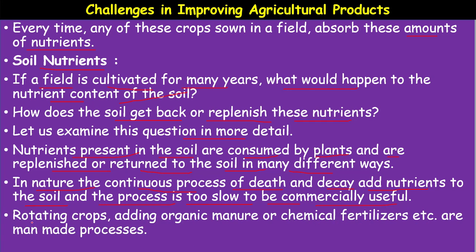Other methods are rotation of crops, adding organic manure or chemical fertilizers, which are man-made processes. These are some of the methods we follow now to replenish the soil and enrich it with nutrients. Rotation of crops: in the previous chart we have seen that some crops utilize nitrogen more, and sugarcane, for example, uses potassium more. Such crop rotation methods can help to replenish the nutrients.